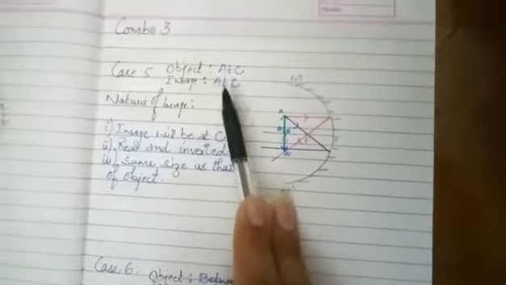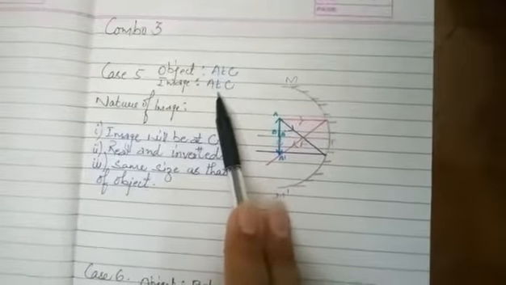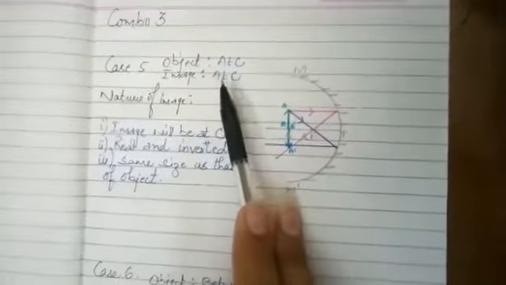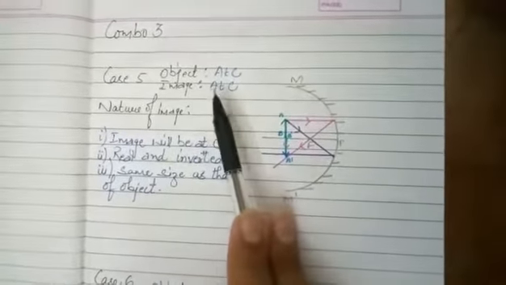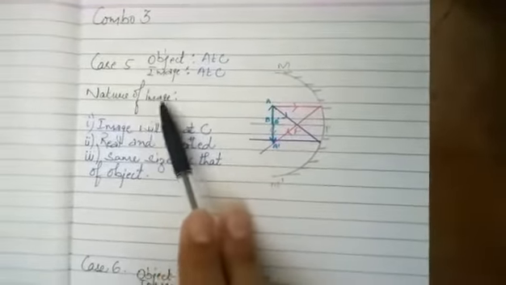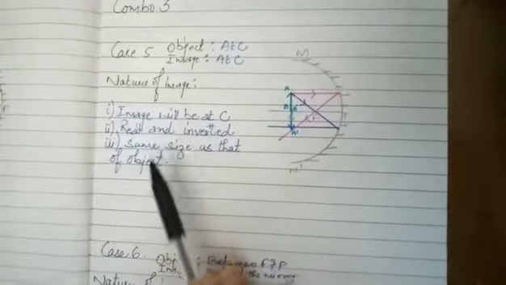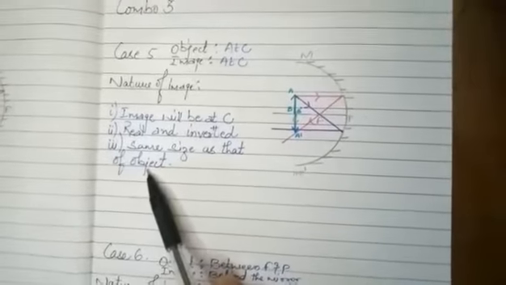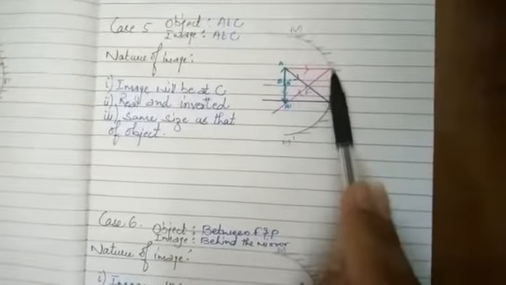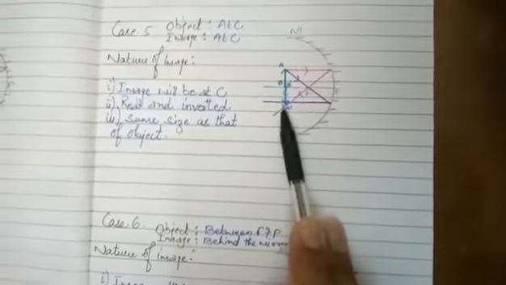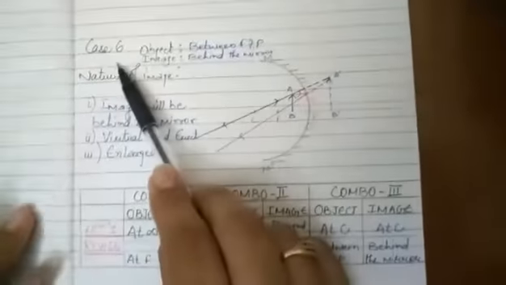This is the only case in spherical mirrors where the image is exactly the same size as that of the object. Nature of image will be at C, real and inverted, same size as that of the object, and this diagram is basically a type of box, so this is very unique in its own way. Clear?